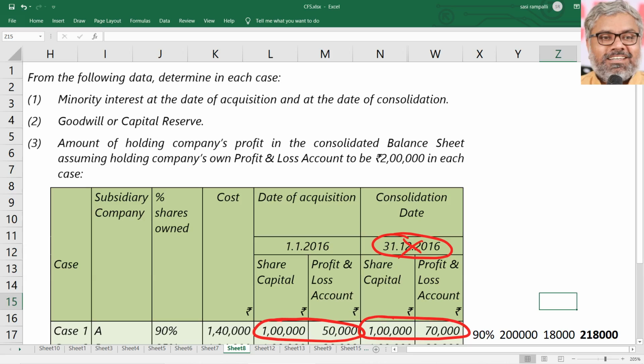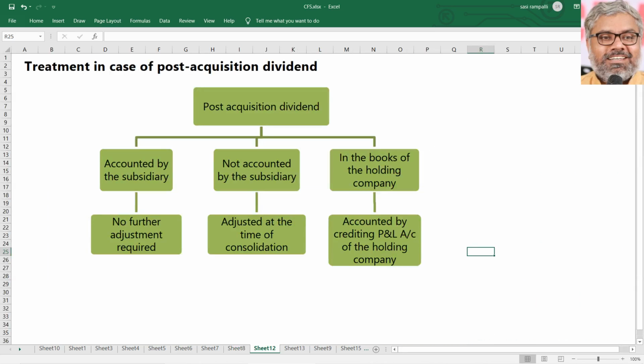But by now, I hope you have practiced this computation of minority interest and goodwill or capital reserve from this question. That just gives us a bit of practice on computational aspects of minority interest and cost of control.